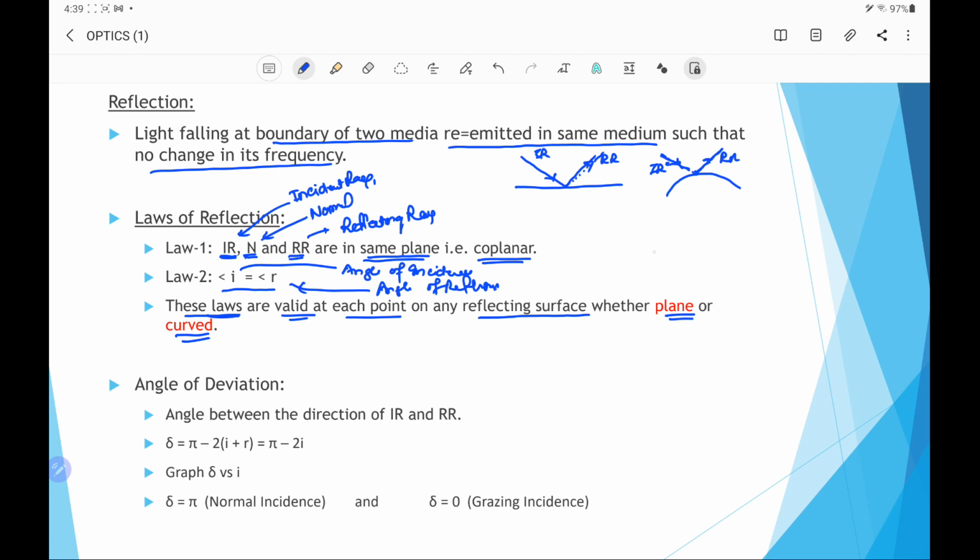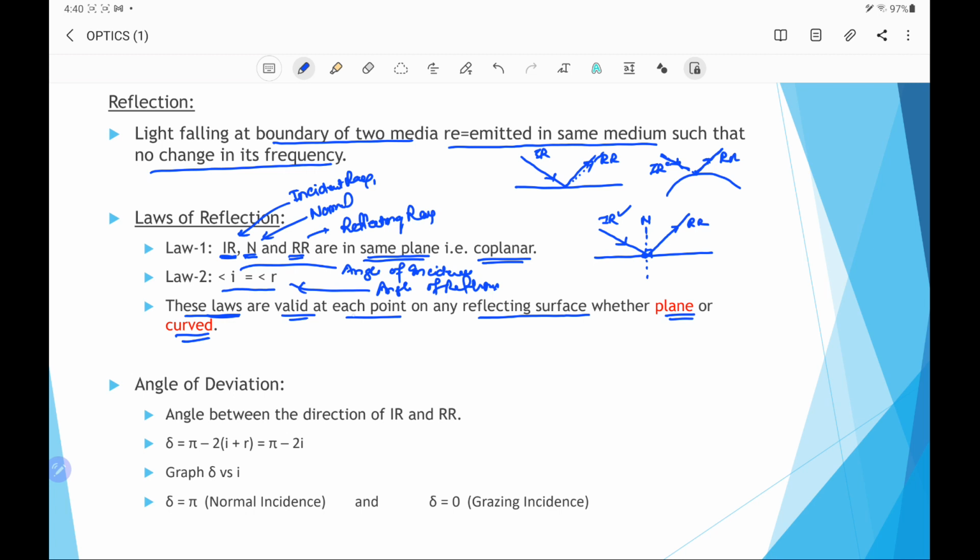Means if we take this as the surface and on this surface we draw a normal which is perpendicular to the plane, and a ray is incident on this boundary, this is the incident ray, and after striking it returns back into the same media. This is the reflected ray. So as per the law of reflection, the incident ray, normal and reflected ray are in the same plane. For example, in our case, the plane is the plane of this sheet, so these three lines lie in the sheet.